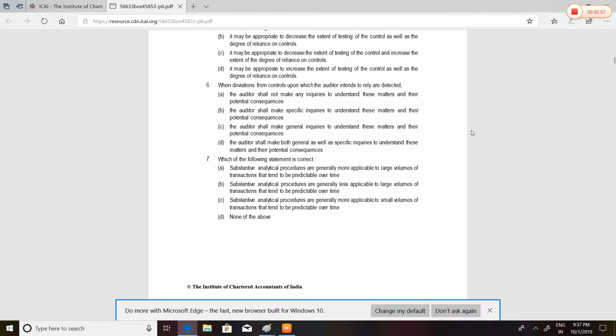The auditor shall make specific inquiries to understand these matters and their potential consequences. Now, stop here. Again, read the A part. The auditor shall not make inquiries to understand these matters and their potential consequences. If the auditor intends to lie, if the auditors